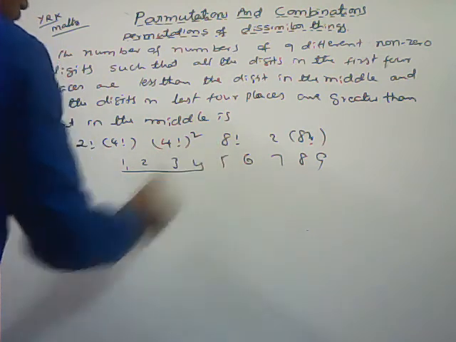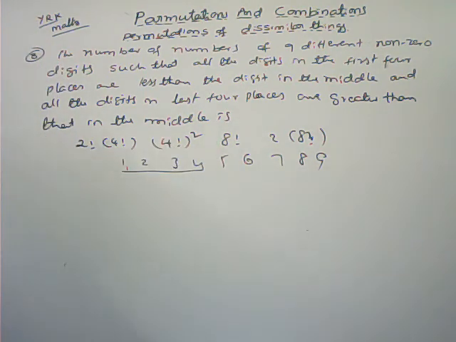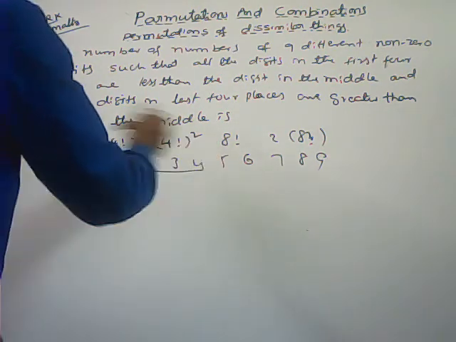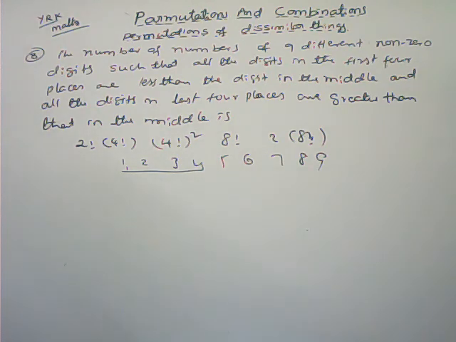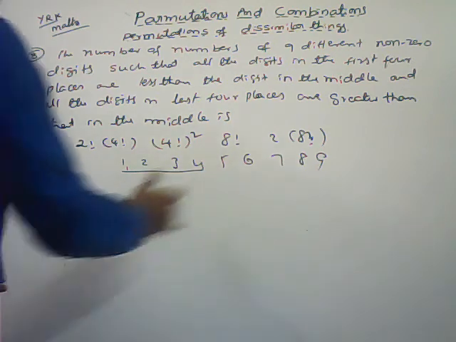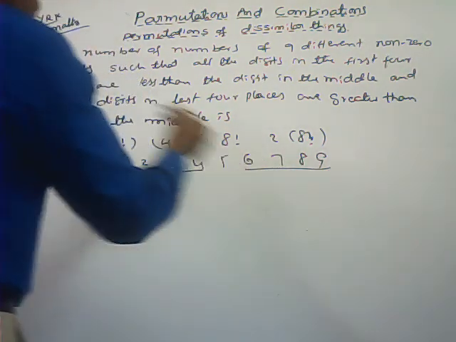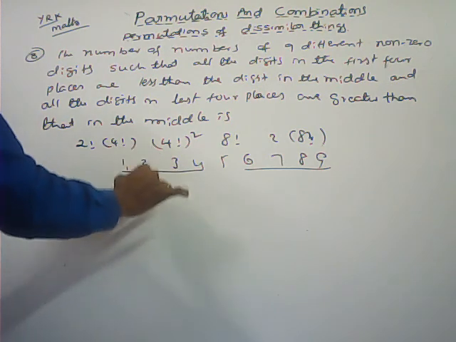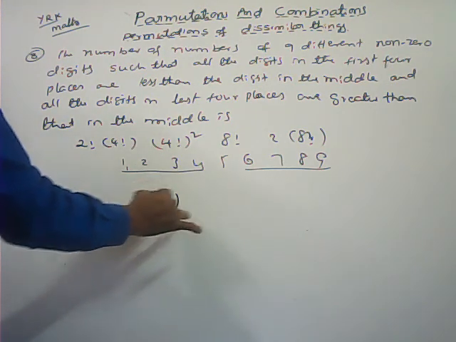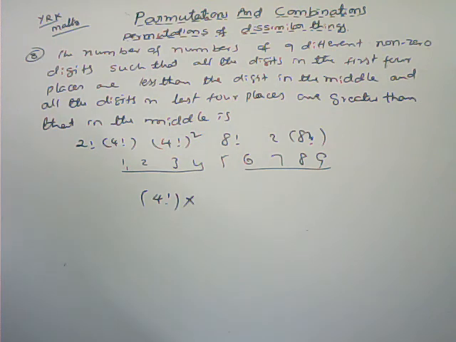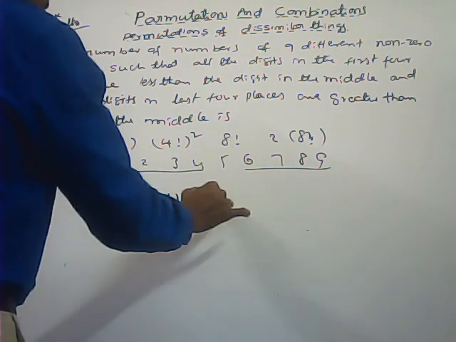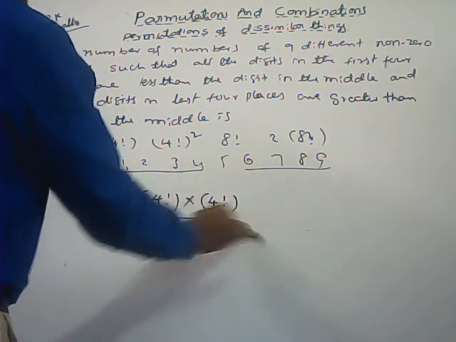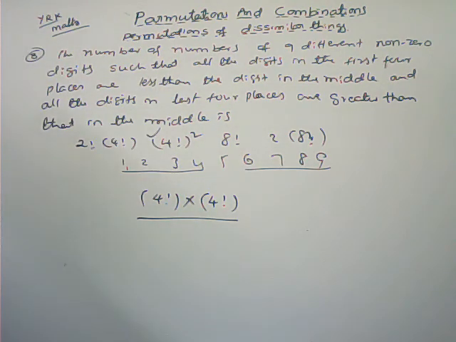See here, all the 4 digits are less than the digit in the middle place, and the digits in the last 4 places are greater than the digit in the middle place. All these are more than 5 only. Now these 4 can be arranged among themselves in 4 factorial ways, and the other 4 can also be arranged among themselves in 4 factorial ways. Total 4 factorial whole square.